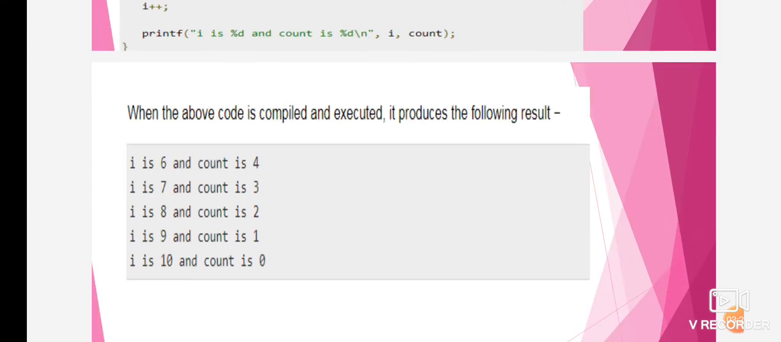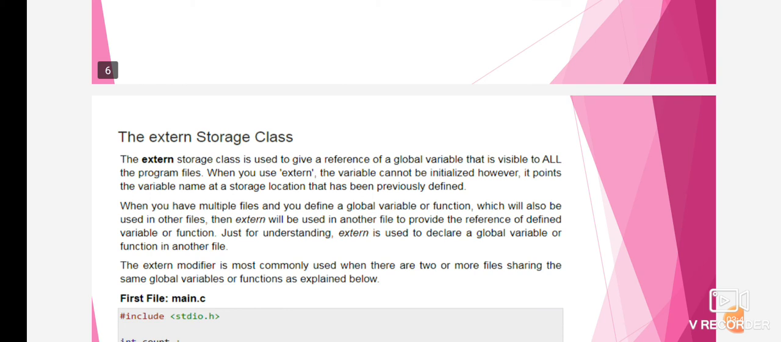Suppose i is 6 and count is 4. The i value is 6 and the count is 4. Then i value is 7 and the count is 3. Then i value is 8, the count is 2. Then 9 means 1, and 10 and the count value is 0. Both increment and decrement operators can be applied in this particular program.